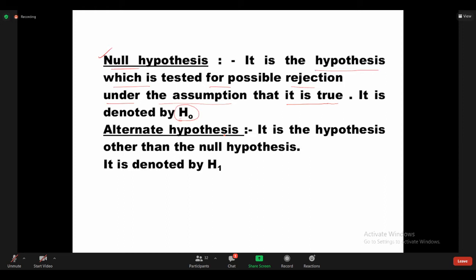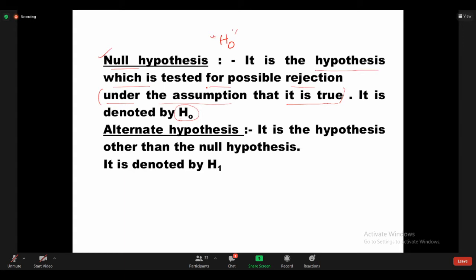See the definition of null hypothesis: it is the hypothesis which is tested for possible rejection under the assumption that it is true, and it is denoted by capital H suffix 0, H naught.